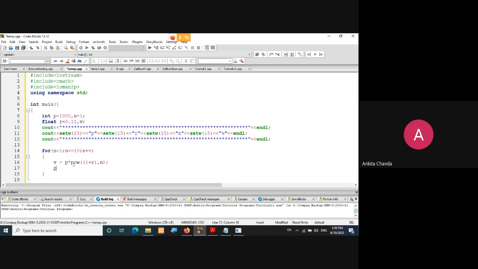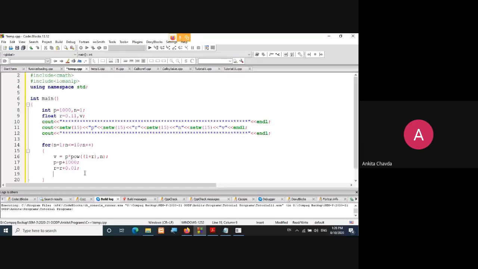This is how V is calculated the very first time, with P equal to 1000, R equal to 0.11, and n equal to 1. Getting my point? After the first calculation my loop will be incremented. Before that, I need to increment my principal amount by 1000 and my R by 0.01. I would also need n equals n plus 1